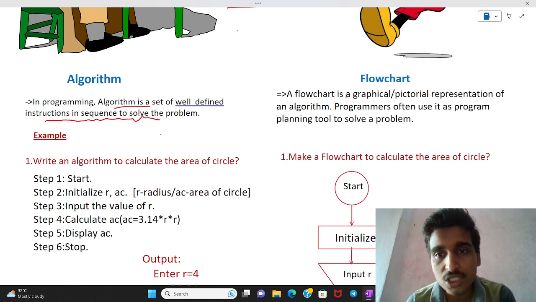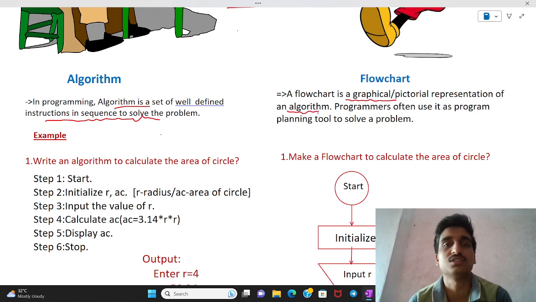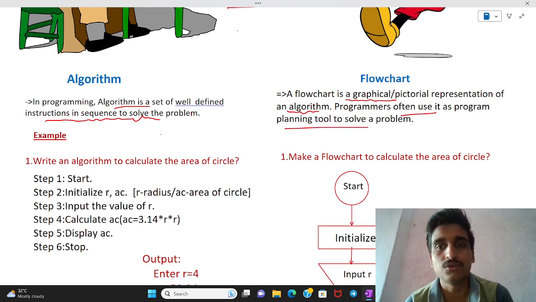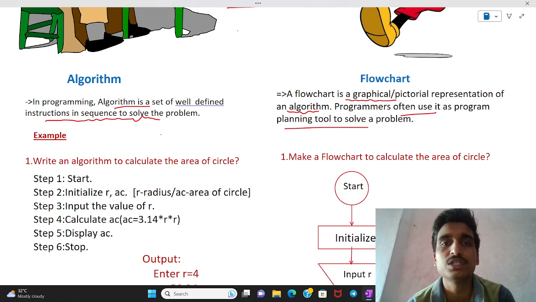Flowchart. A flowchart is a graphical and pictorial representation of an algorithm. Programmers often use it as a planning tool to solve any problem. A flowchart is known as the graphical representation of an algorithm. In a flowchart, any type of question will be solved in a graphical manner. But in an algorithm, we solve it step by step.